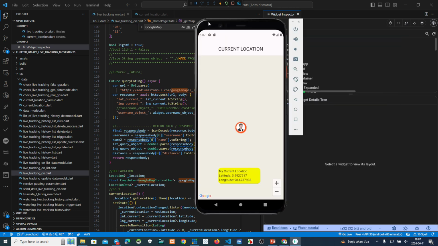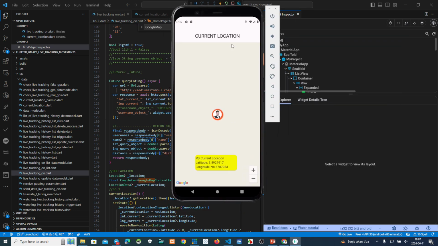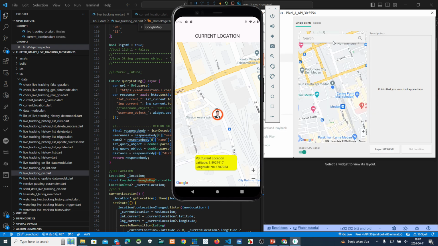On a smartphone the location works because the smartphone has a GPS. But now I show you we use this laptop. There is no GPS on the laptop. So if we want to change this location like we have a smartphone, just click here and put it here.